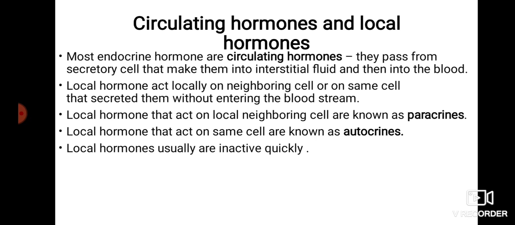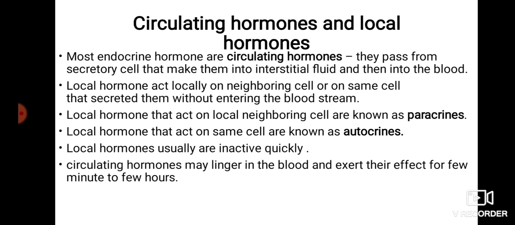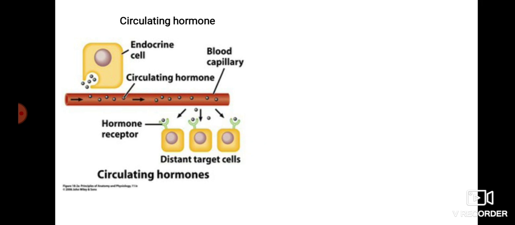Local hormones usually are inactivated quickly, while circulating hormones linger in the blood and exert their effect for a few minutes to a few hours. So circulating hormones are present inside the blood for a longer time than local hormones. Local hormones are instant, quickly inactivated after their release.